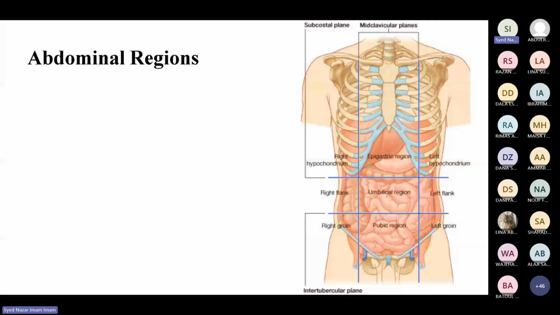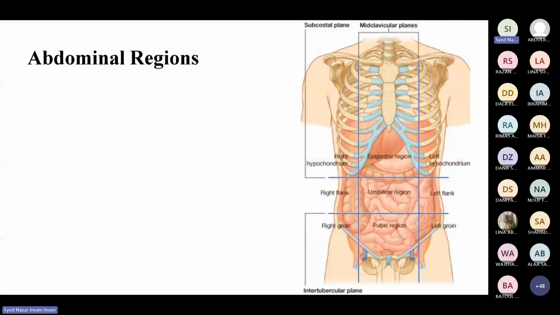Just for example, so many things happen with you, but you remember some important things and you forget those which are not important. The similar thing happens with reading. So while you are reading, just know the importance and background of that particular topic. If you know the background and the importance, why you are reading this anatomy, then you are going to remember it for a very long time. So let's start now.